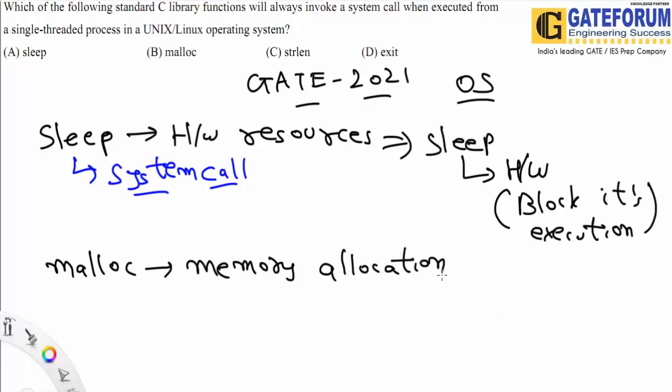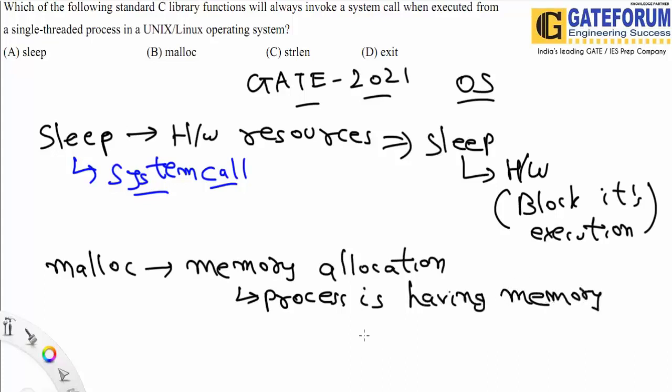Sometimes a particular process is by default given certain memory. If the process is having memory, it will directly allocate and we don't require the use of a system call.